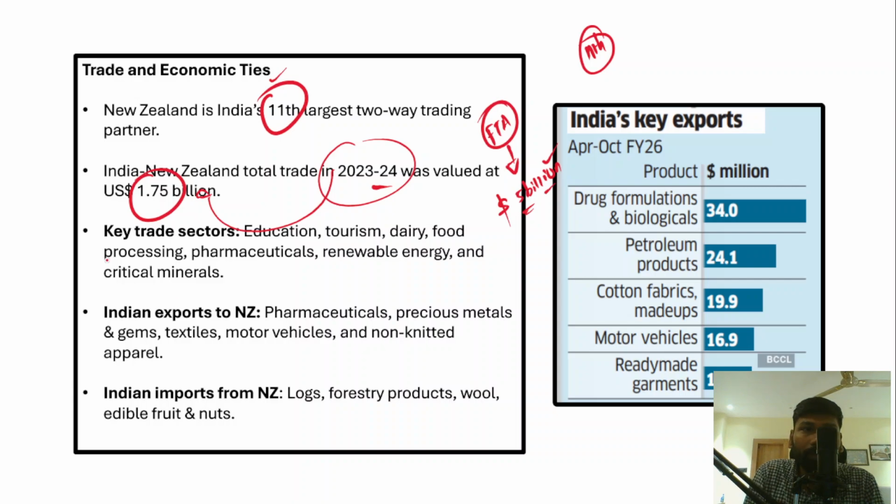Now, there are certain key trade sectors which are going to benefit from this. What are those key trade sectors? For example, education is one such sector, tourism, sports, dairy farming, food processing, pharmaceuticals, renewable energy, critical minerals. All these are the key sectors which are going to benefit from the free trade agreement. We have already understood India's top exports to New Zealand and India's top imports from New Zealand, so you can also go through this list as well.